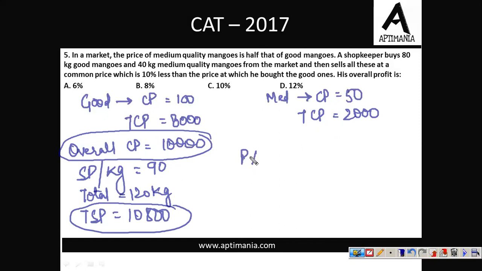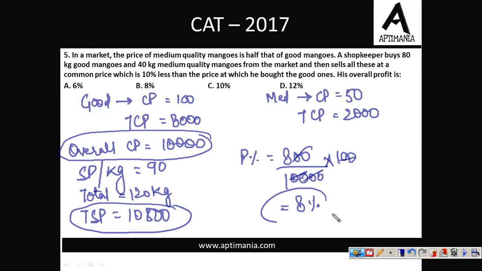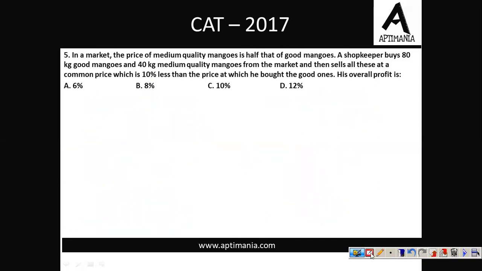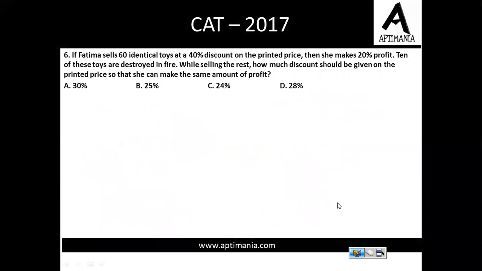So profit, there is an 800 profit over 10,000 the CP, into 100, which on solving will give you 8% profit, which is the correct answer for this question. So for question number 5, the correct answer is option B, that is 8%. Let's go ahead to the next question. Question number 6. It's on the screen.